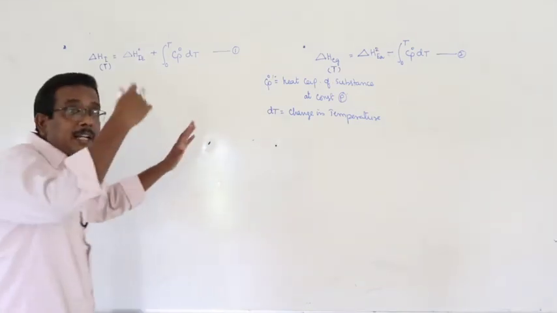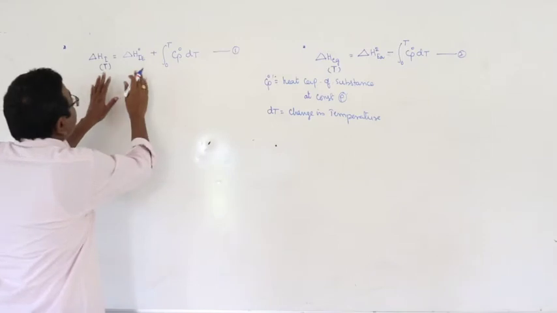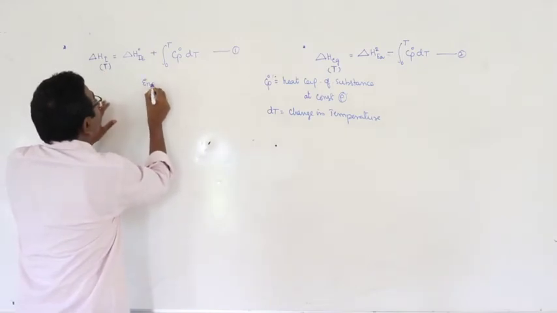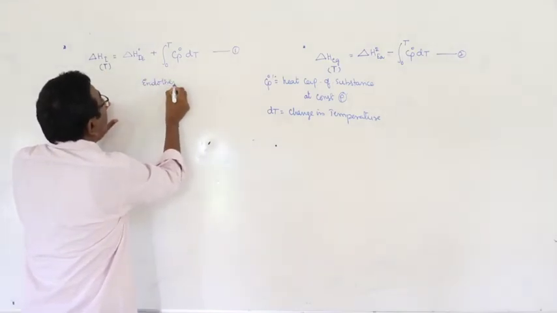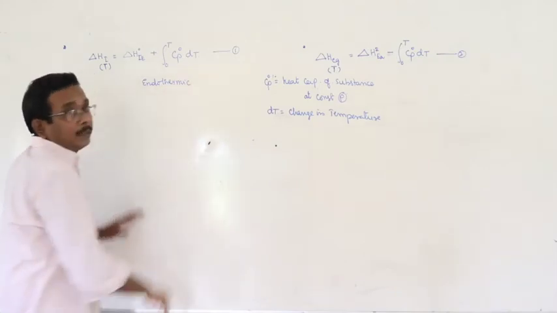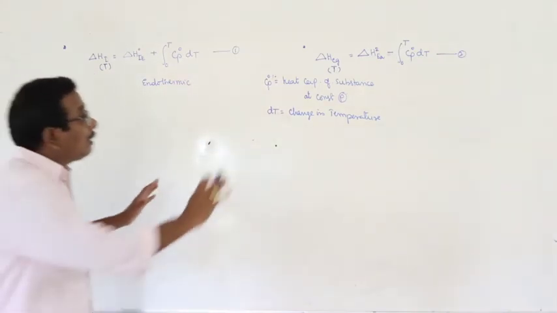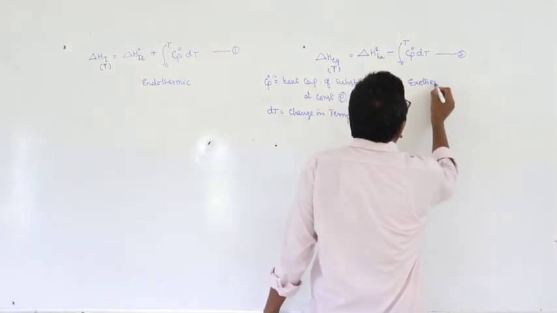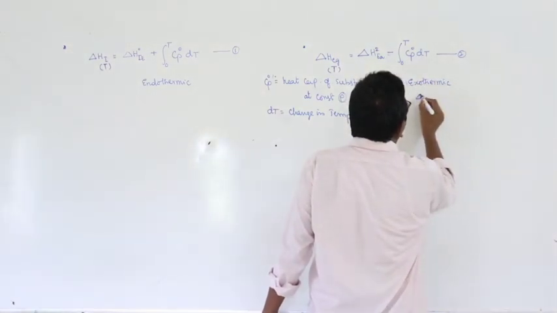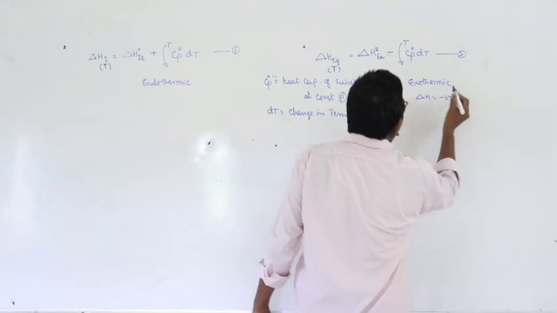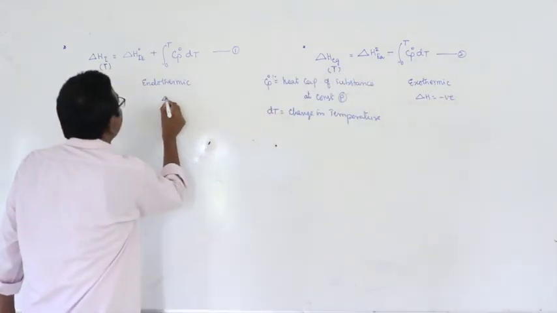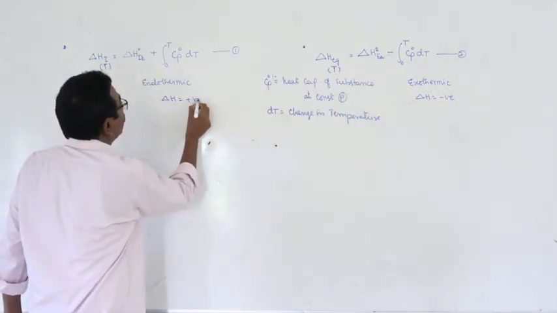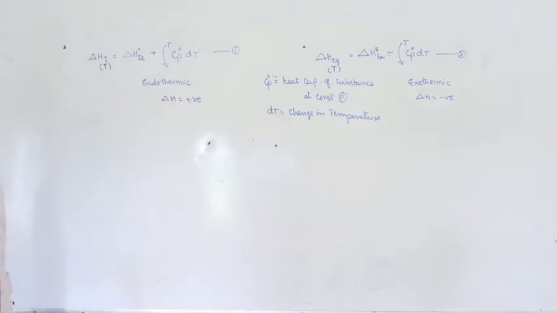And here we have already known ionization potential is an endothermic process. Here the energy is absorbed by the neutral atom. And electron affinity is an exothermic process. Means energy is liberated. Delta H is equal to negative. Here delta H is equal to positive. Right?